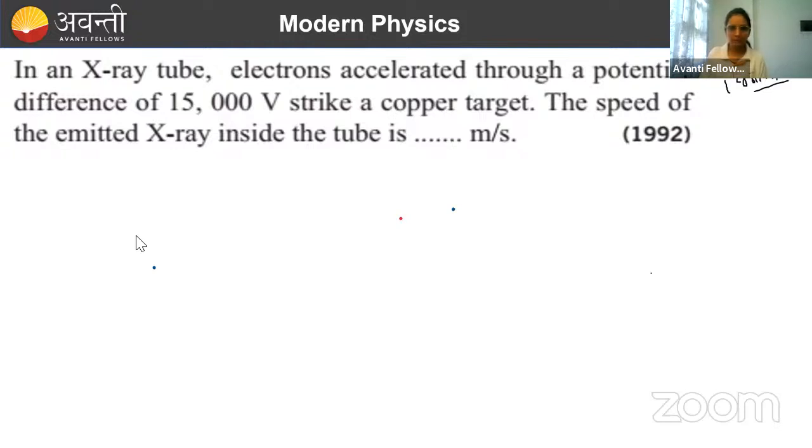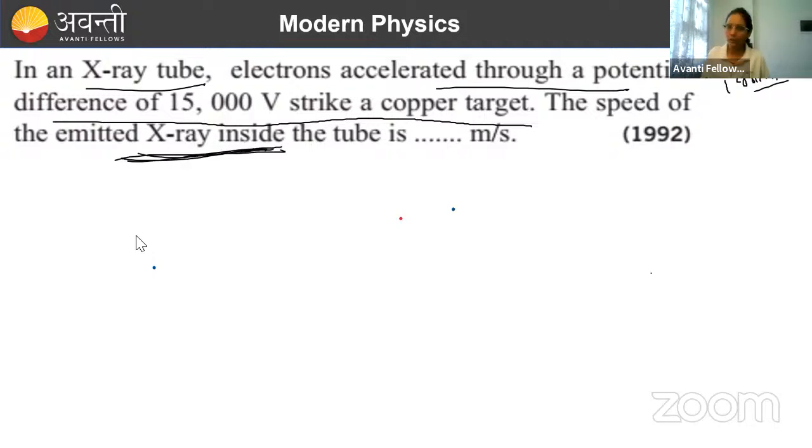Nitin, how did you get it like that? Just look at the question carefully, my dear. In an X-ray tube, electrons accelerated through a potential difference of this much strike a copper target. Okay, whatever is happening, it hit the copper target. The speed of emitted X-ray. X-ray is what? Light, no? And light has a speed of what? 3 into 10 to the power 8 meter per second.